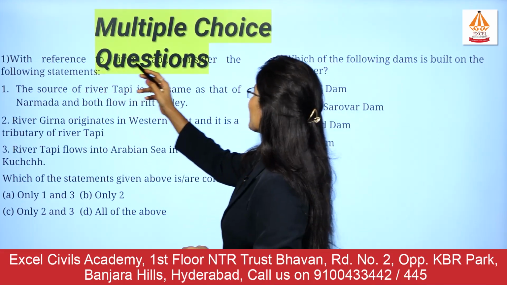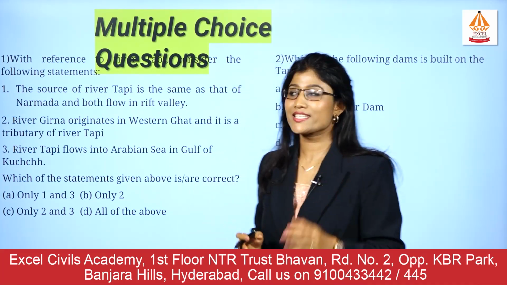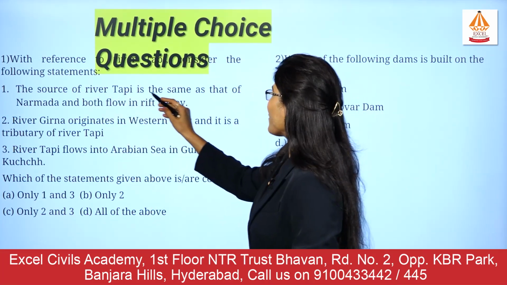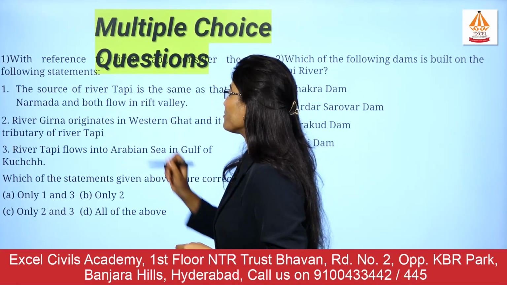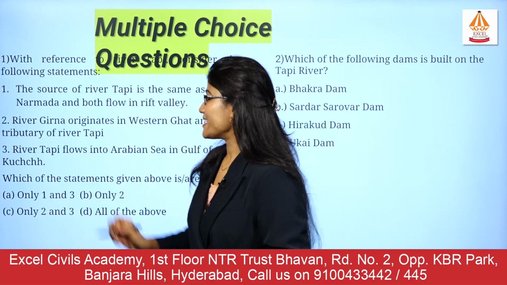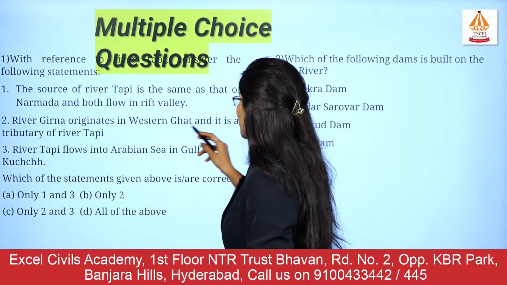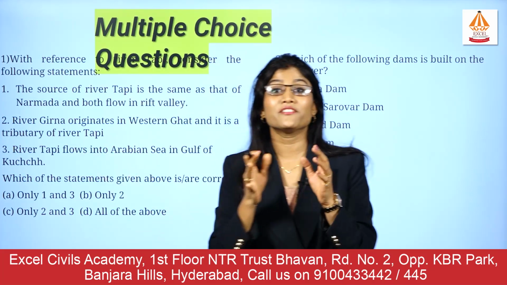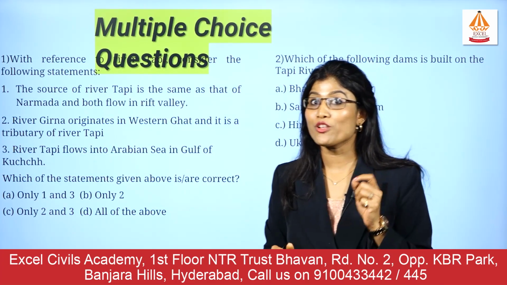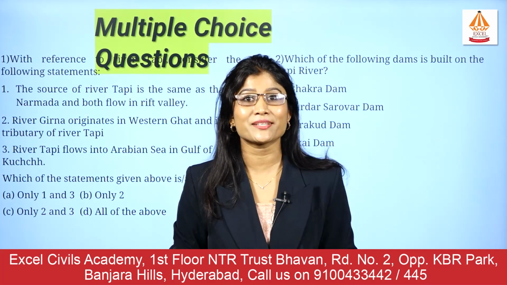With reference to the river Tapi, consider the following statements. The first statement: the source of river Tapi is the same as that of the Narmada and both flow in the Rift Valley. Very interesting sentence. Second: the river Girna originates in the Western Ghats and it is a tributary of the river Tapi. I would also like to hear from you whether this Girna is a left or right bank tributary.